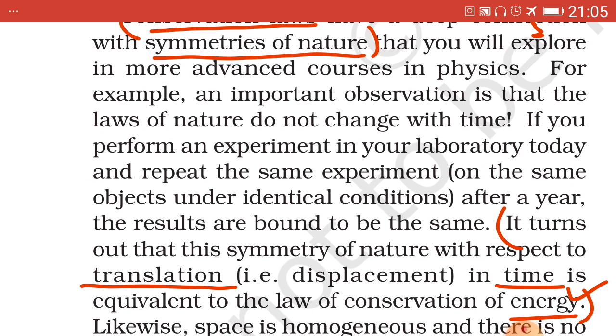Means due to translation in time, we have the law of conservation of energy. This is the reason for its existence. That is law of conservation of energy.